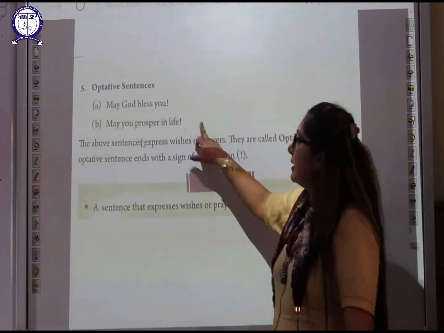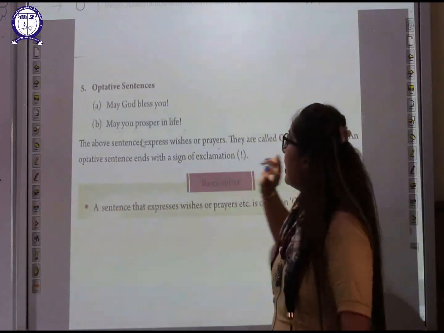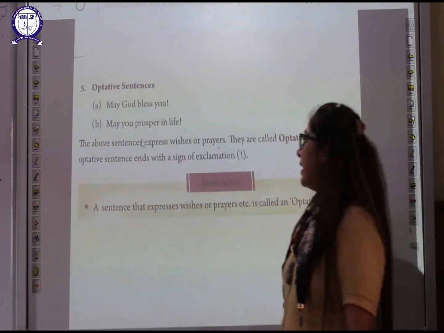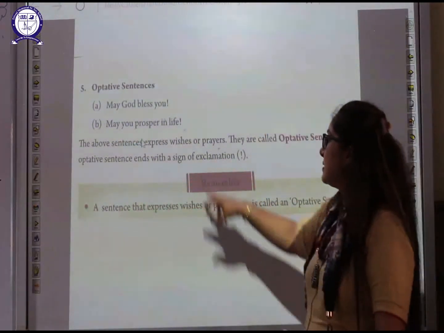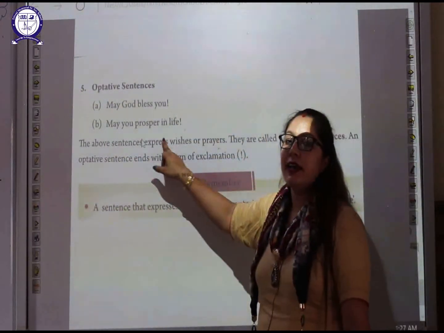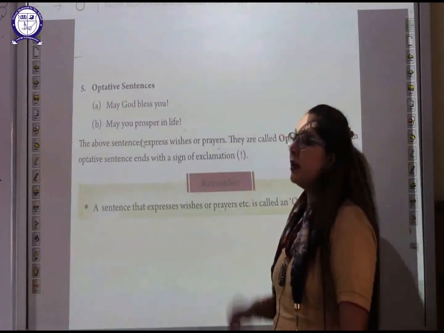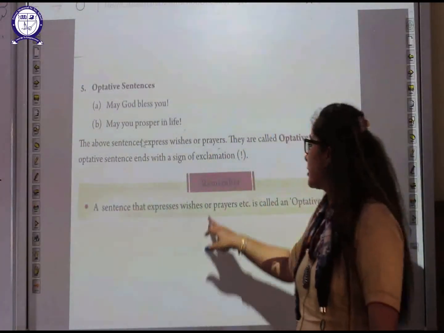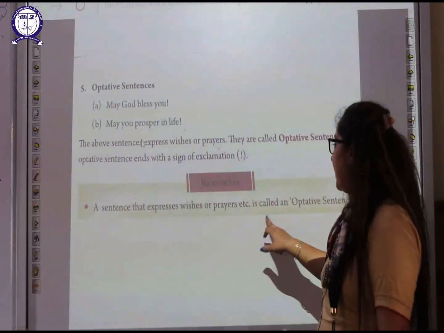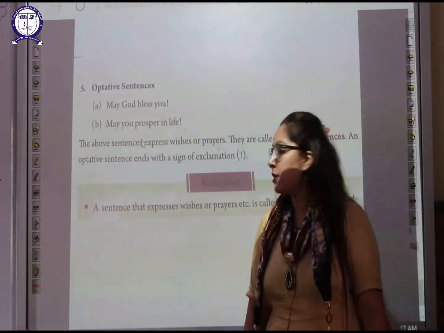So these sentences are known as optative sentences. Any optative sentence ends with the sign of exclamation. Now we'll go to the points to remember: a sentence that expresses wishes or prayer is called an optative sentence.